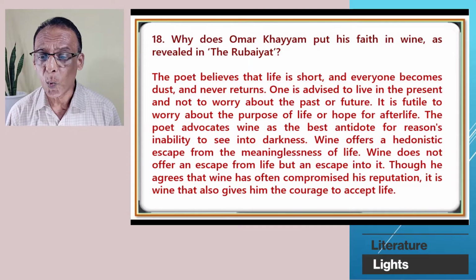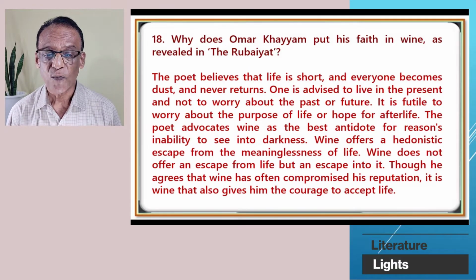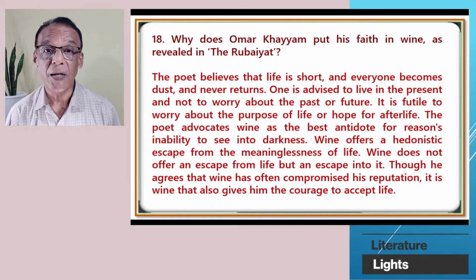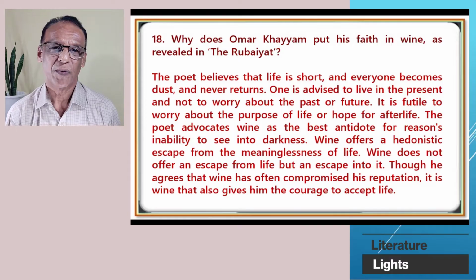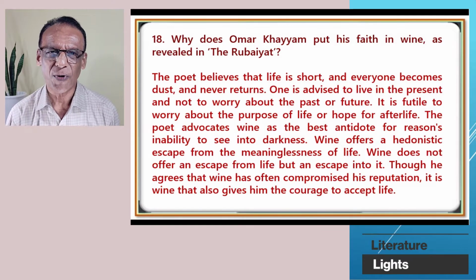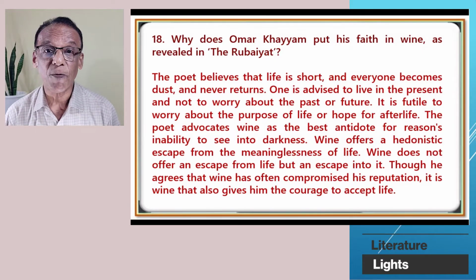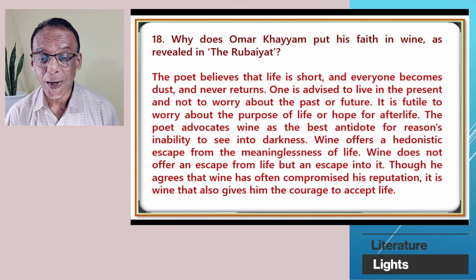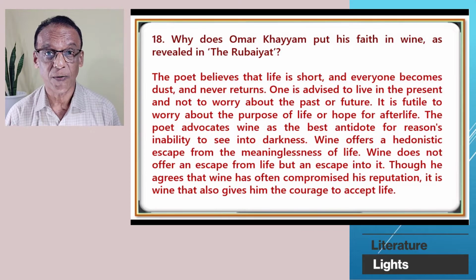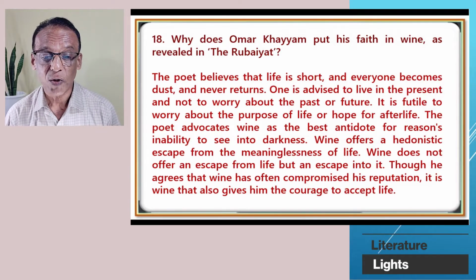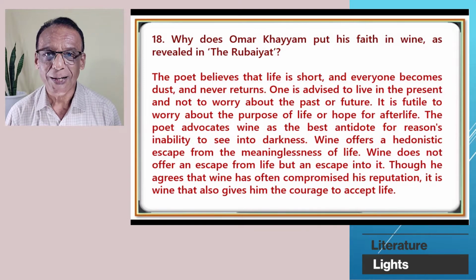The poet advocates wine as the best antidote for reason's inability to see into darkness. Wine offers a hedonistic escape from the meaninglessness of life. Well, hedonistic, eat, drink, and be merry. That is the purpose of life. Wine does not offer an escape from life, but an escape into it. Though he agrees that wine has often compromised his reputation, it is wine that also gives him the courage to accept life.